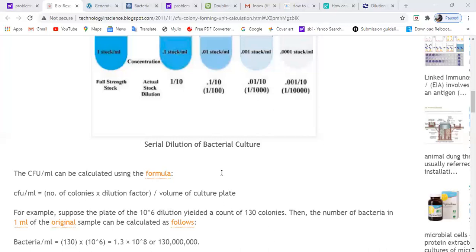If you plate from this tube, you see the difference in the number of colonies present over the agar plate. Still, if you plate from these tubes, you are not able to count the number of colonies even from this tube. So you need to make an ideal dilution of the culture before plating over the agar plate, right?